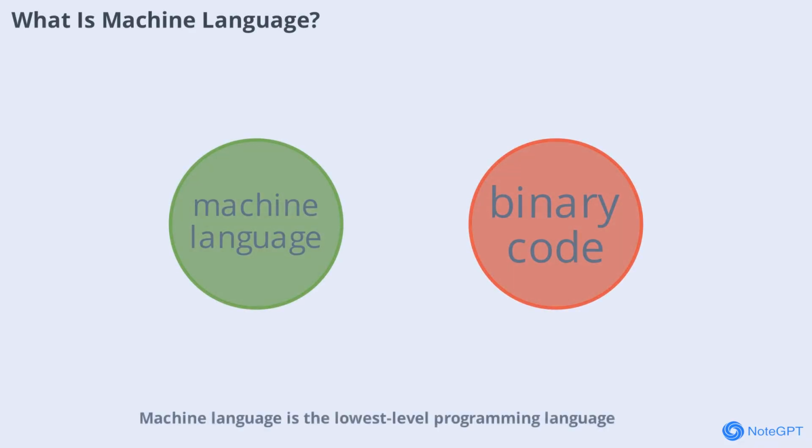Machine language is the lowest level programming language, consisting entirely of binary digits, ones and zeros. These binary instructions are directly executed by a computer's central processing unit, or CPU. Unlike high-level languages like Python or Java, machine language is not meant for humans to read or write easily. Instead, it's designed for machines, allowing them to perform operations like arithmetic, data movement, and logical decisions. Every instruction in machine language tells the computer exactly what to do, step by step, with no room for ambiguity. This precision is what makes computers so powerful and reliable.